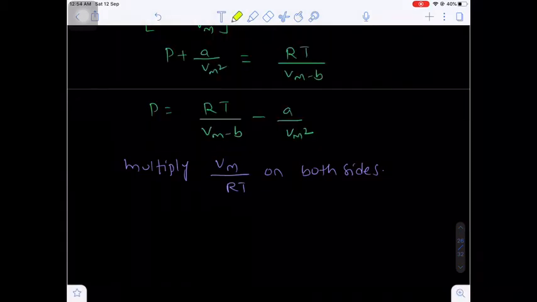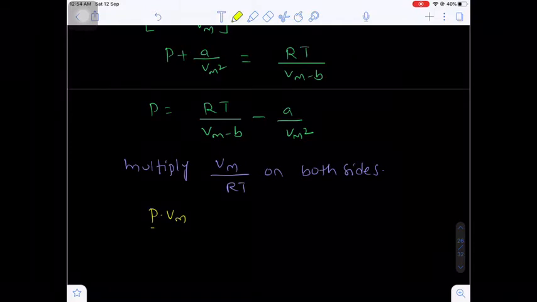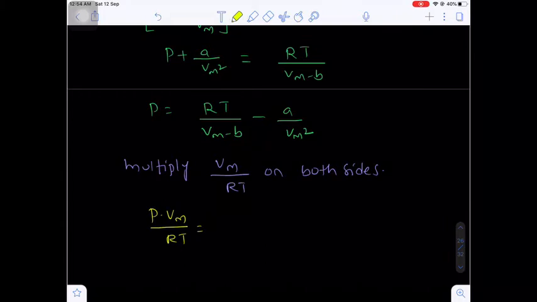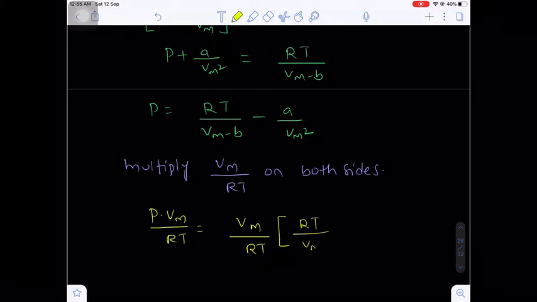Now on the left side, P into Vm by RT. On the right side, Vm divided by RT into RT divided by Vm minus b, minus a by Vm square.